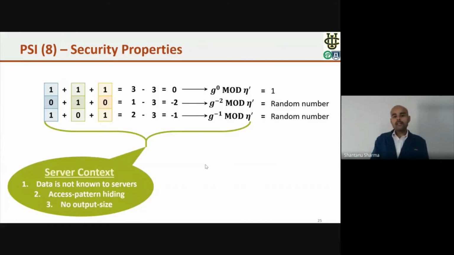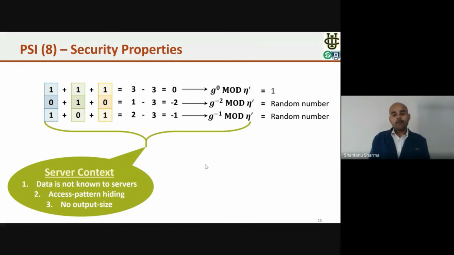And now this slide is showing the security properties. All the part that is covered under this bracket shows the operations that we are doing at the server. In the context of the server, there are 3 properties that we achieve. First, the server can never learn the data, because this entire data is in the form of secret shares. Next is access pattern hiding.